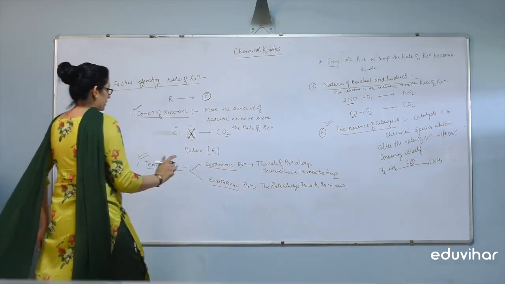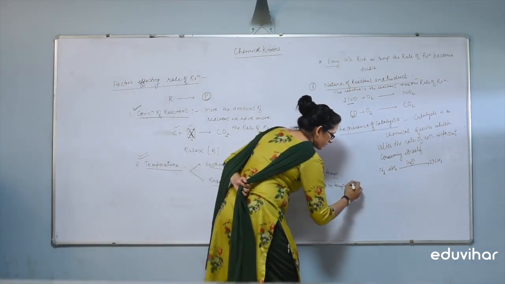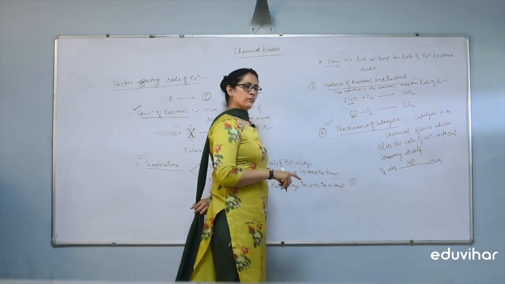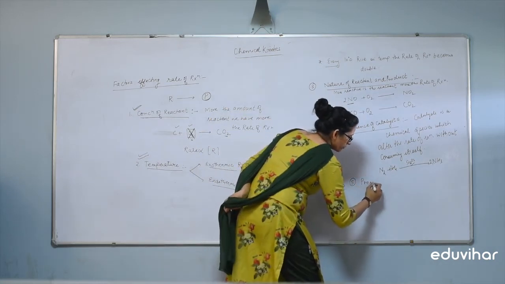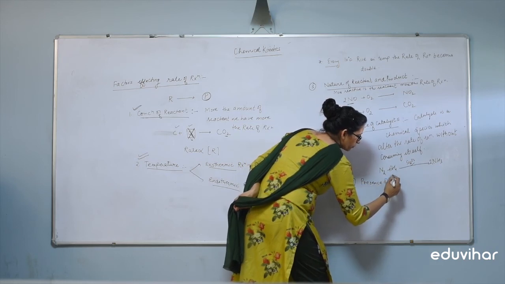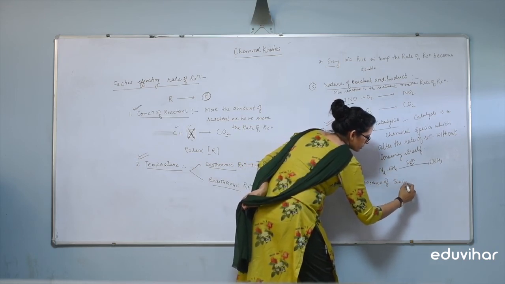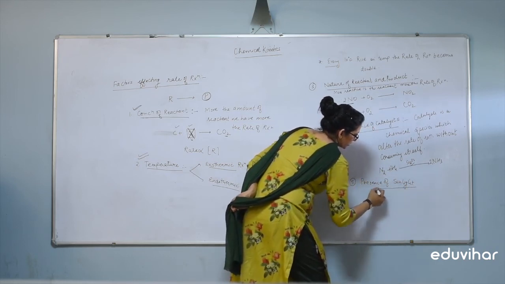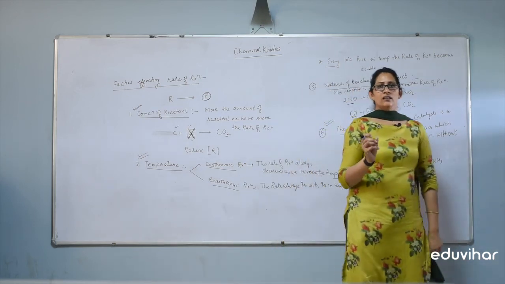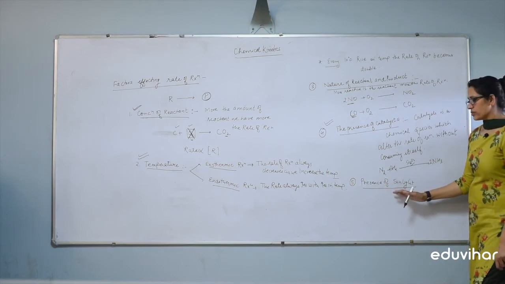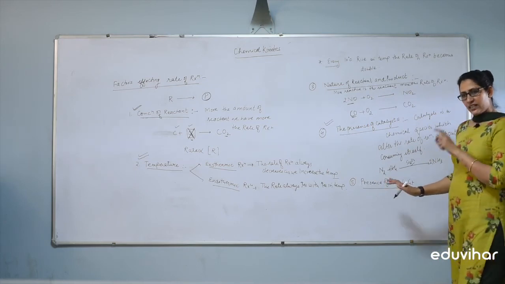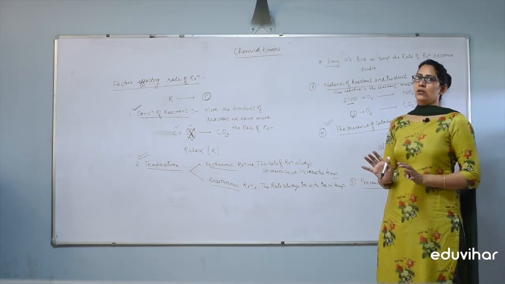And the fifth point, which is not so important, but I am telling you, is the presence of sunlight. Presence of sunlight means in our surroundings some reactions are present which always occur in presence of sunlight. If sunlight is not present, the reaction will not occur.